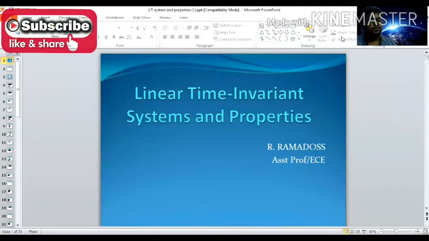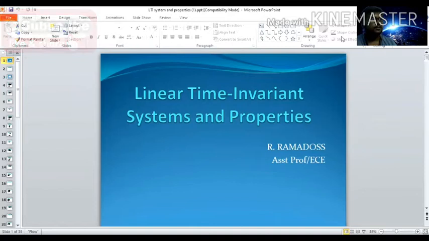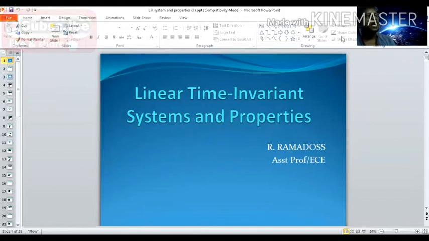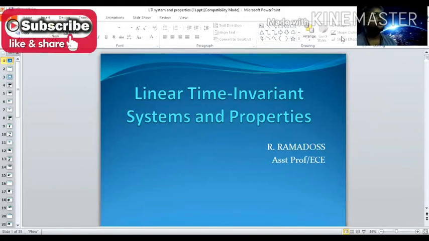Today, in this class, we will learn to discuss linear time invariant system. So, what is a linear time invariant system? It means, what is an LTI system? An LTI system has both the characteristics of linearity as well as time invariance.